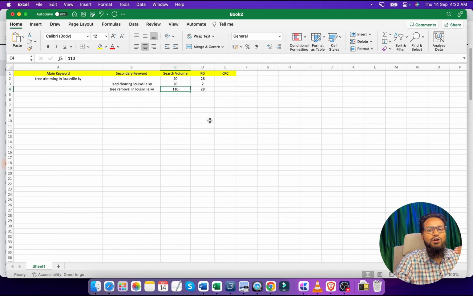So we will start targeting these keywords because of the low search volume. Also the keyword difficulty is low, and once we rank for this particular keyword, we will also start ranking for the other keyword. In this way the website authority will improve day by day. So we will always start with low search volume, long tail keywords.